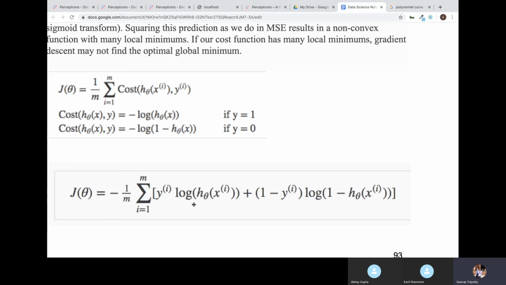So J is minus 1 by m summation of y into log of y pred plus 1 minus y into log of 1 minus y pred. This is the cost function here. Again, we have to find the log value of the predicted values for the given x, then we will get the J value. As this becomes a little complicated on pen and paper, in real time you are not going to do all this on pen and paper.